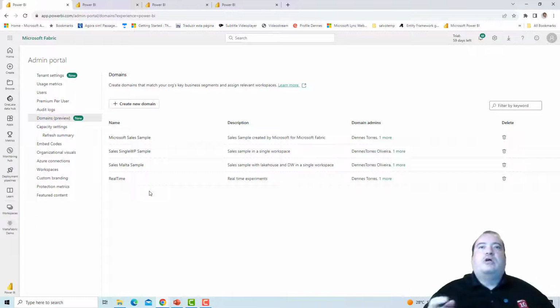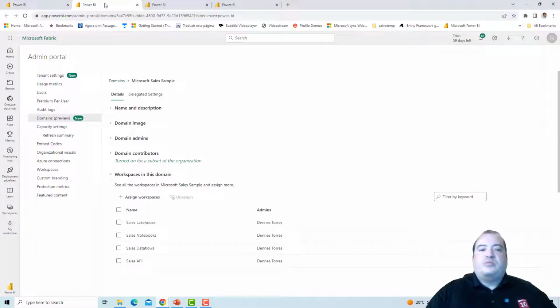Of course, those who know more about architecture know that this concept of domain is linked to data mesh. True, it is linked to data mesh, but I will not go so deep on this at this moment. In my simple environment, I have these domains created. I created all these domains. Let's take a look at some of them.